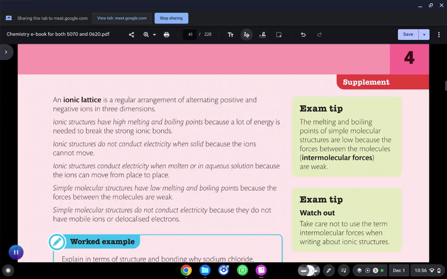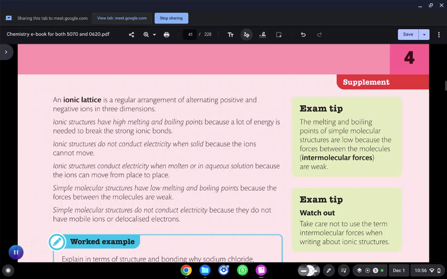Here, you must know there are two types of forces. One is intermolecular forces, which are between the molecules, and another is intramolecular forces, which are inside the molecules, between the elements forming that molecule, like H2O.